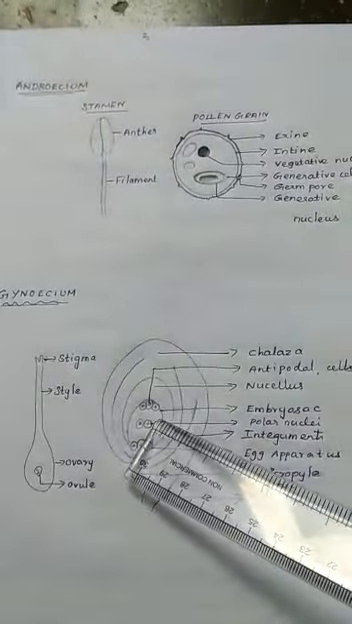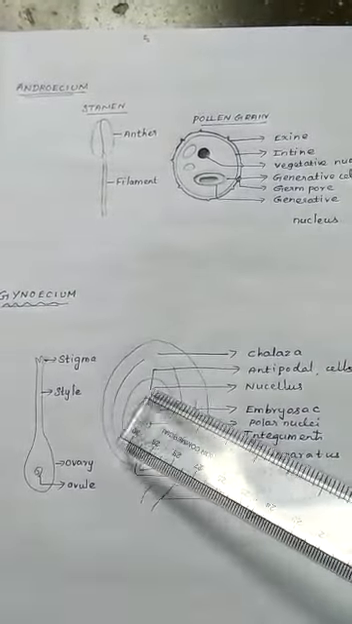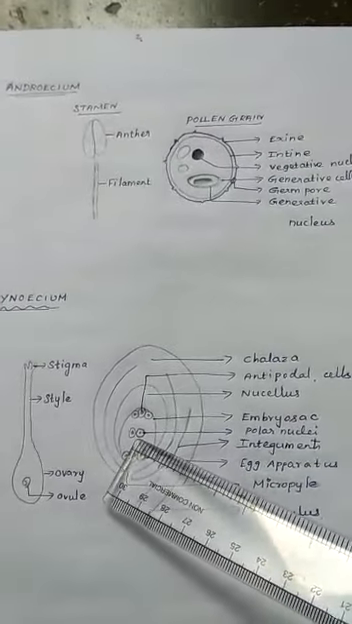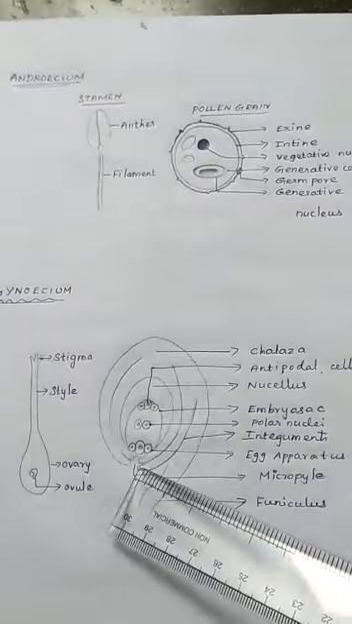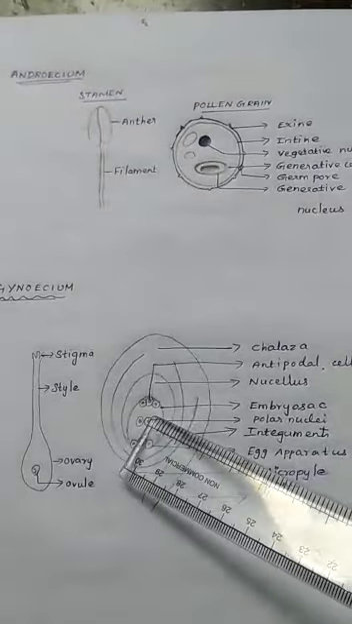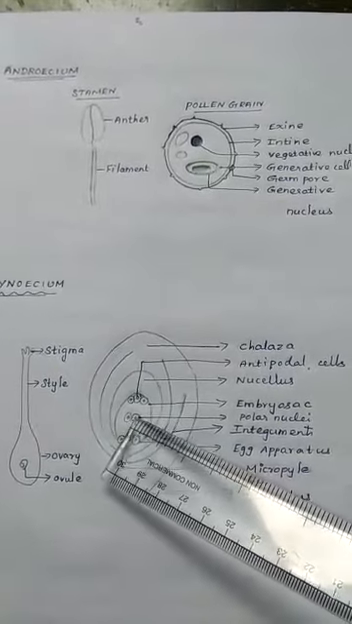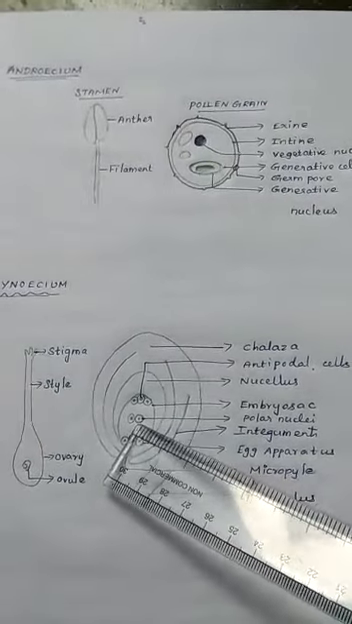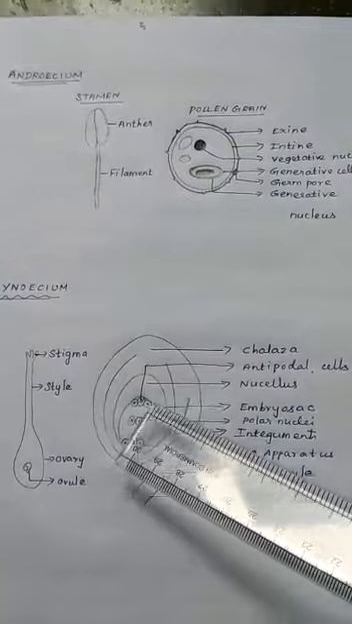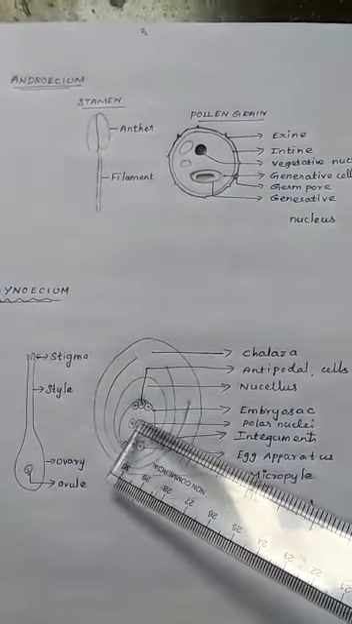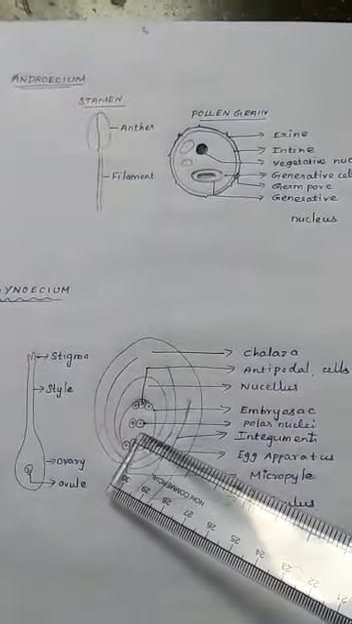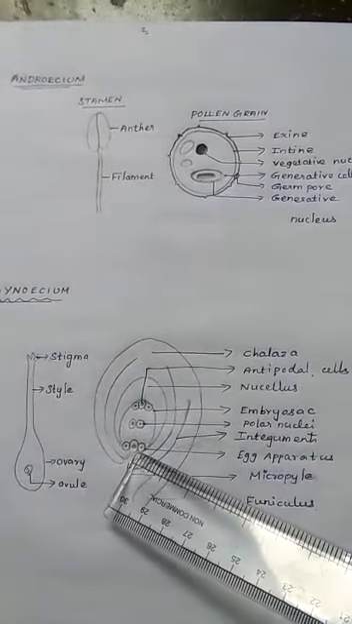Then in the nucellus, one oval shaped structure will be there towards the micropylar end. That oval shaped structure is called embryo sac. Here only the egg or ovum will be found. The embryo sac consists of a 7 celled and 8 nucleus condition.